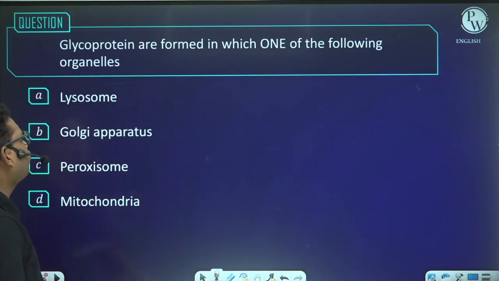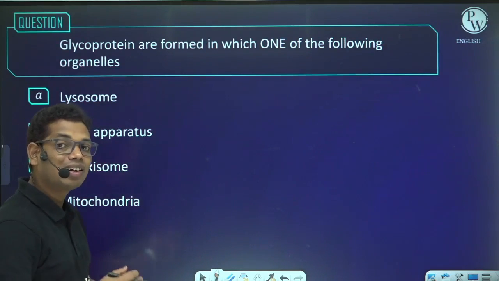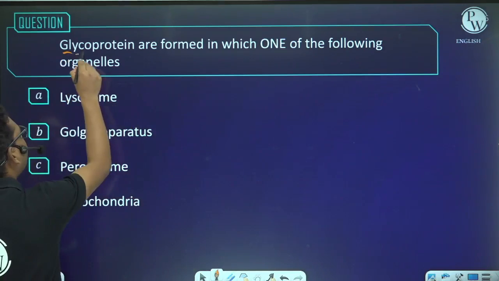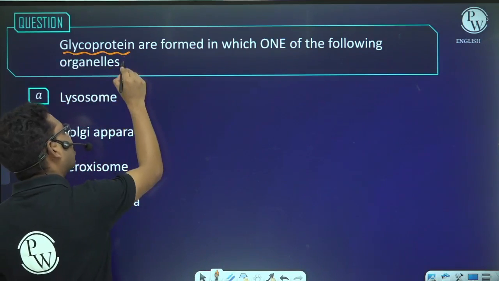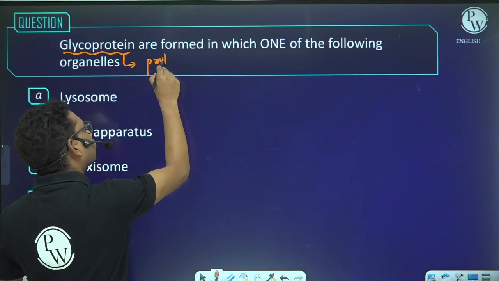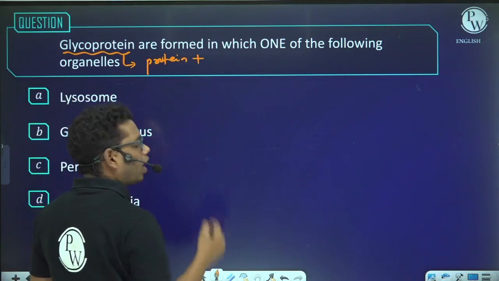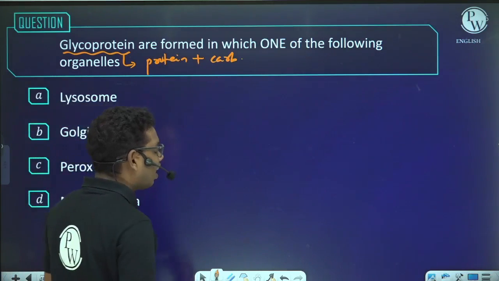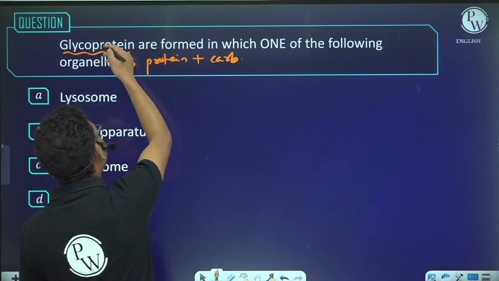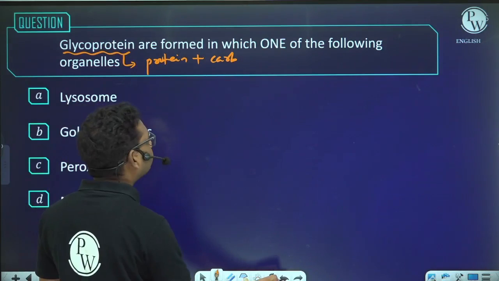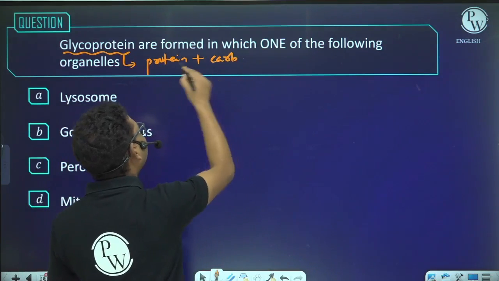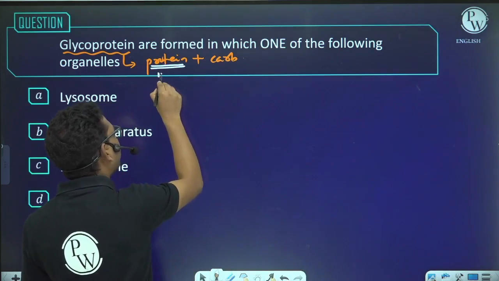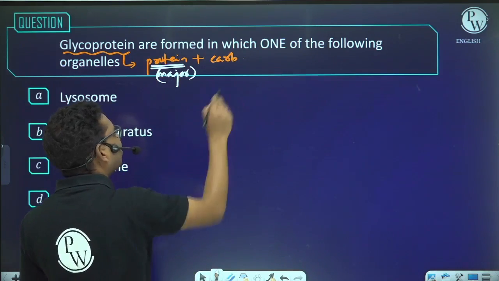Glycoproteins are formed in which of the following organelles? That means in which organelle glycoprotein is formed. So the first question arises, what is glycoprotein? Glycoprotein is basically a protein which is conjugated with carbohydrate, and this carbohydrate is basically sugar. Among these two components, the carbohydrate and the protein, which one is the major component? Protein is the major component, and the minor component is the carbohydrate.